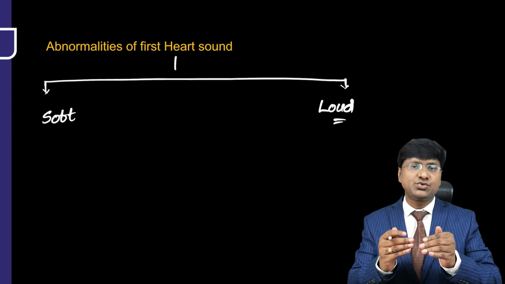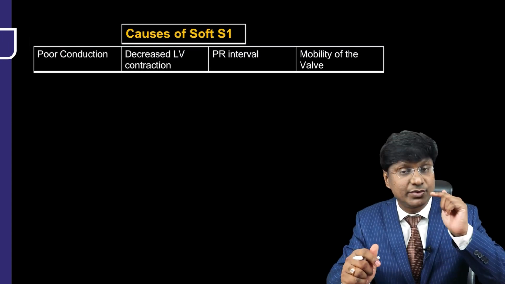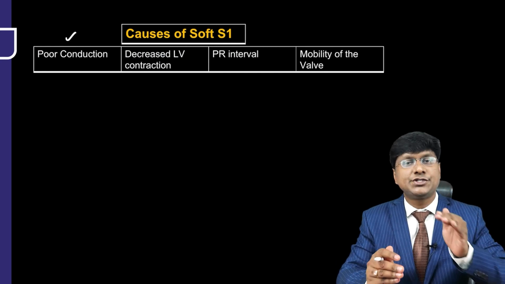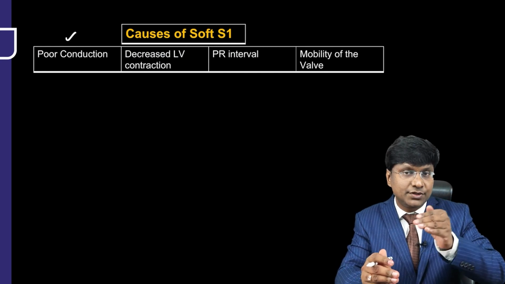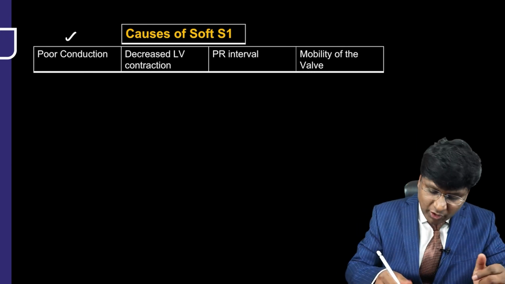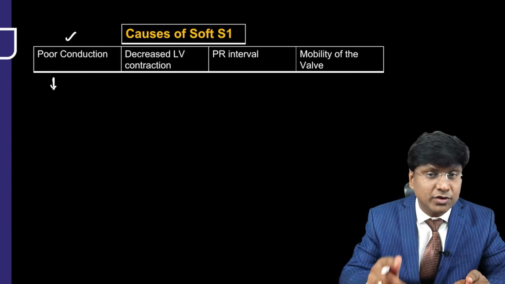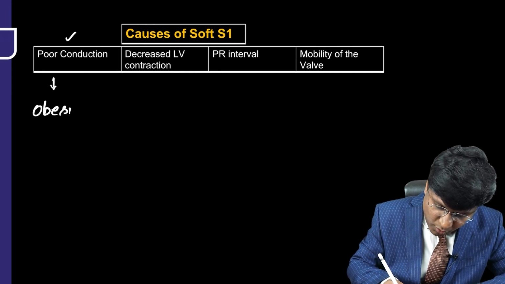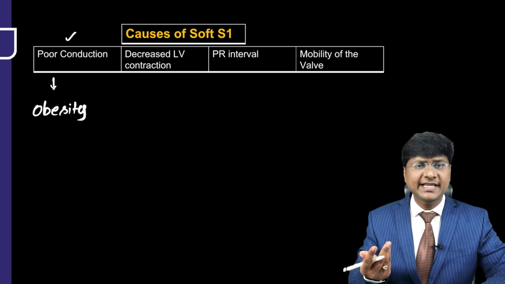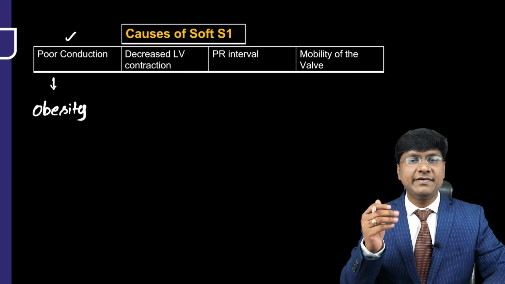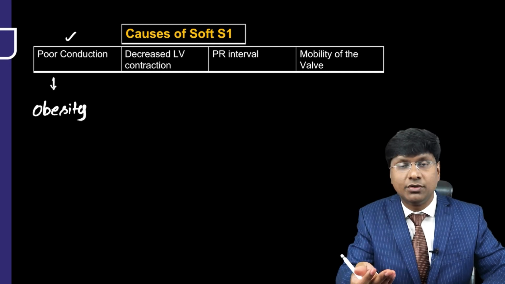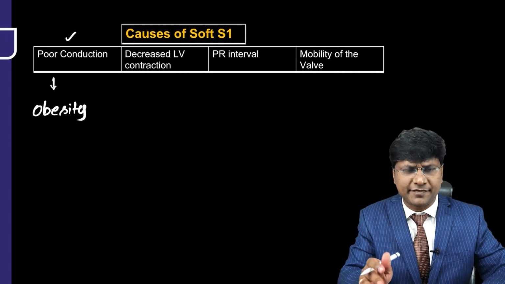Now, soft S1 means the intensity of the first heart sound is less. What are the conditions? Number one, if there is poor conduction of the sound from the AV valve to the surface of the chest. What are the conditions where there can be poor conduction? Number one, obesity. In obesity, there is increased soft tissue between the AV valve and the surface of the chest, so the transmission of the sound will be reduced, and thereby you get a soft S1.